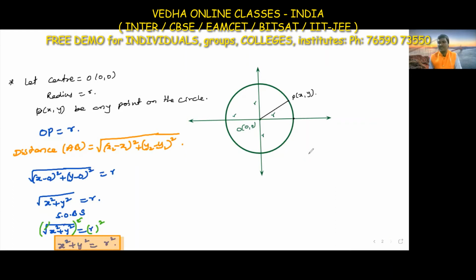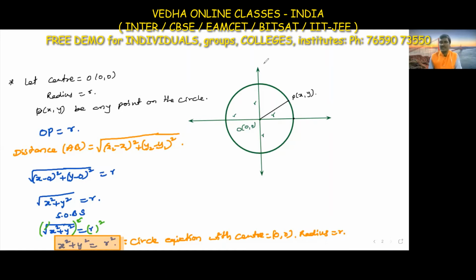We'll discuss that also. This is the equation of the circle with center equal to 0 comma 0 and the radius is r.